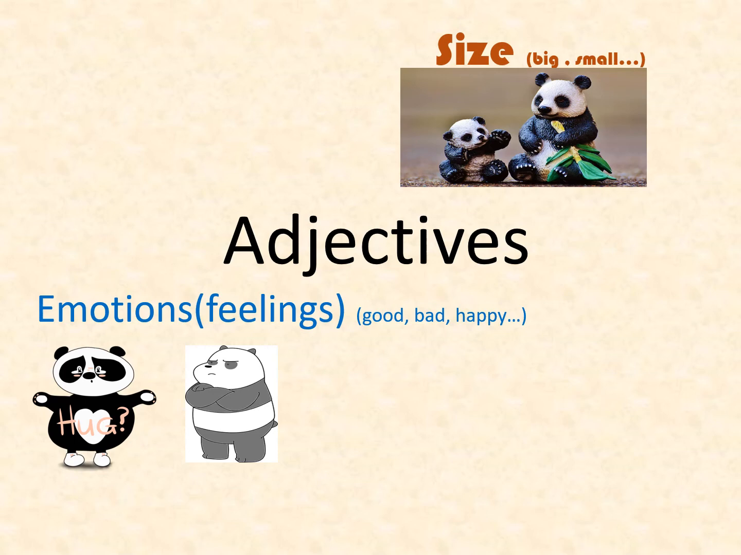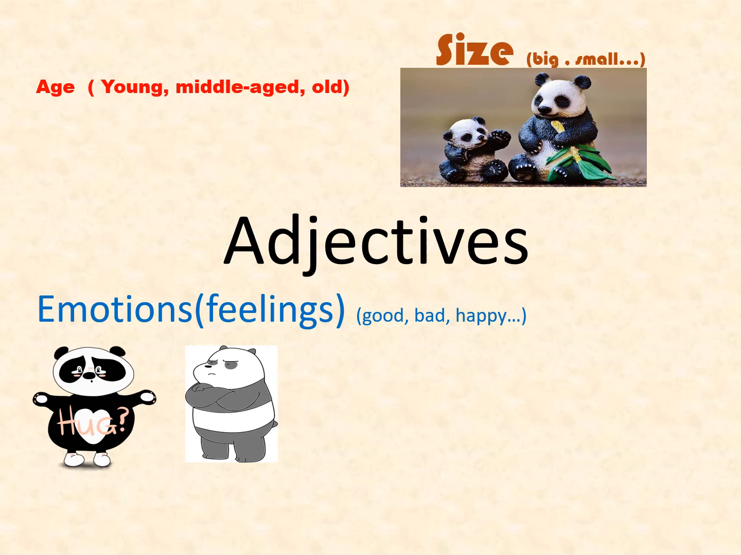Let us see the next adjective, age. Words like young, middle-aged, old, etc. are used to describe the age of a noun in a noun phrase. Example, young panda. In this noun phrase, the word young is used to describe the age of the panda.